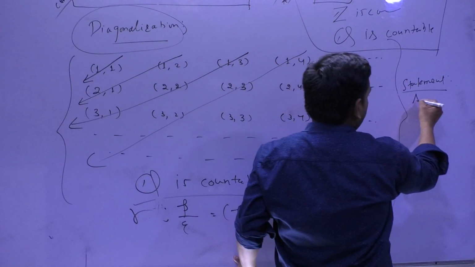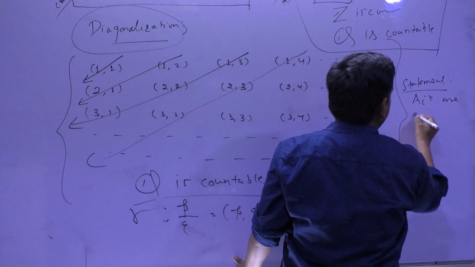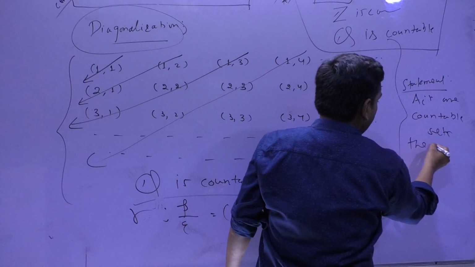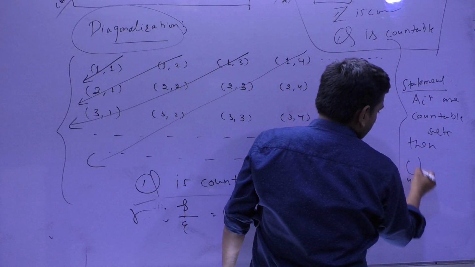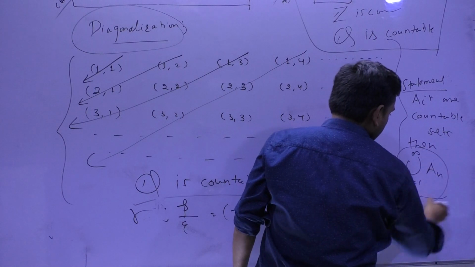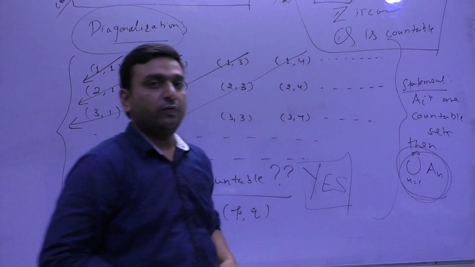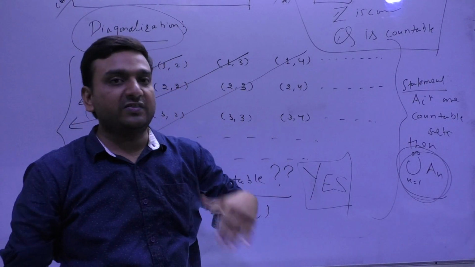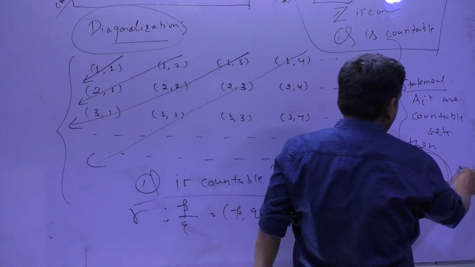So suppose that the A_i are countable sets, then the union of an infinite collection of these countable sets is also countable.